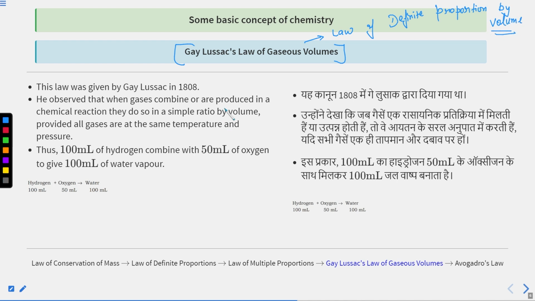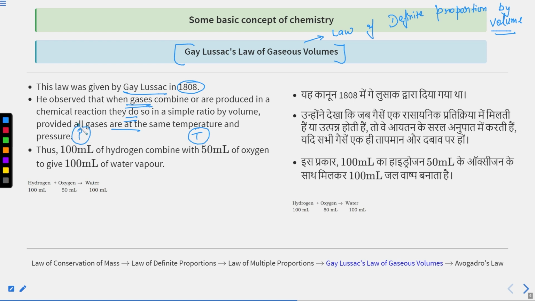Let's understand this law. This law was given by Gay-Lussac in 1808, and what he observed was that when gases like carbon dioxide, sulfur dioxide, oxygen, nitrogen, hydrogen, etc., are combining or being produced in a chemical reaction, they do so in a simple ratio by volume, provided all gases are at the same temperature and same pressure.